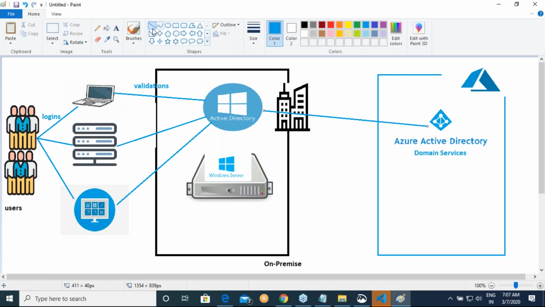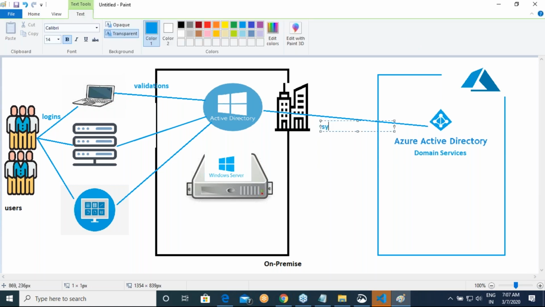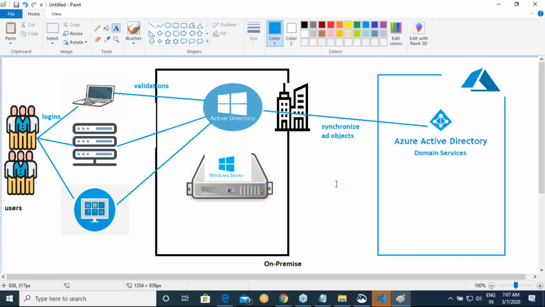So this process is synchronize. Anything in AD is called AD objects. Whenever you have looked at a free plan, you are seeing something like 50,000 objects and all that stuff, right? A user is an object in Active Directory. A server is an object in Active Directory. So from your office's Active Directory, you're trying to sync everything to Azure.